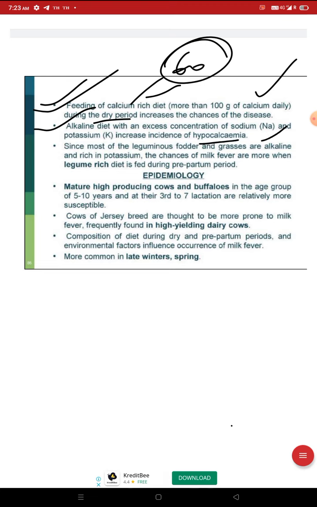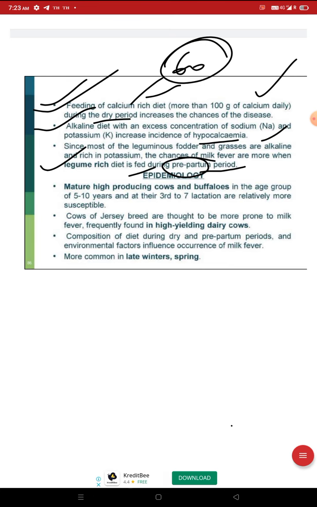Since most of the leguminous fodder and grasses are alkaline and rich in potassium, the chances of milk fever are more when a legume-rich diet is fed during the prepartum period. Prepartum means before parturition. When we feed a legume-rich diet, the chances of hypocalcemia will be more.